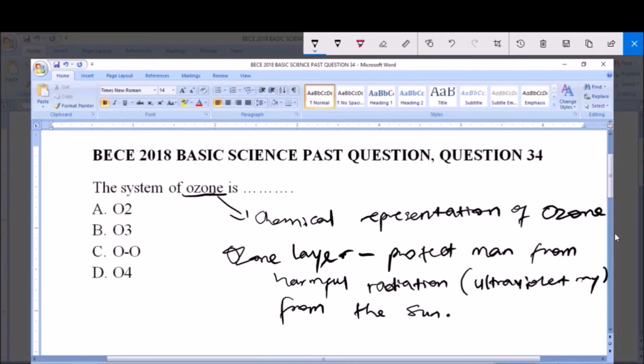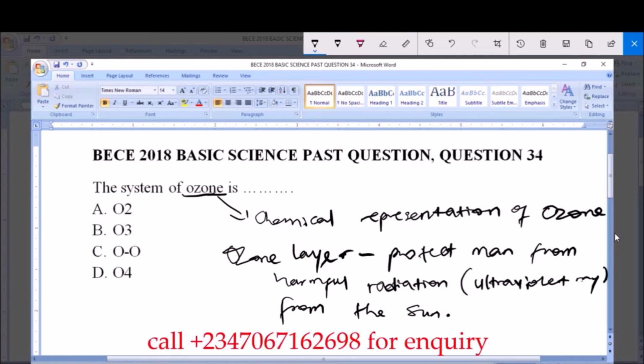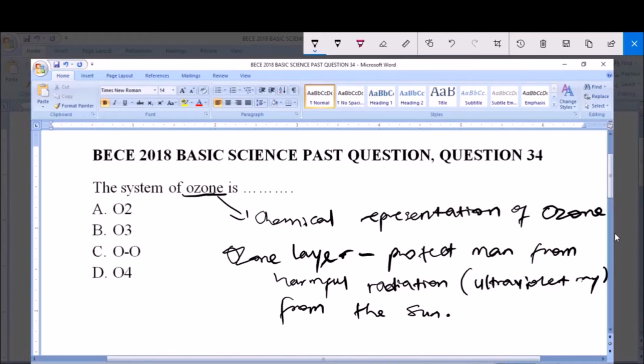And this ozone is a chemical substance. And like we know, chemicals are represented by chemical formulas. So this question is just asking us what is the chemical representation of ozone. And ozone, like we know, is made up of 3 atoms of oxygen.